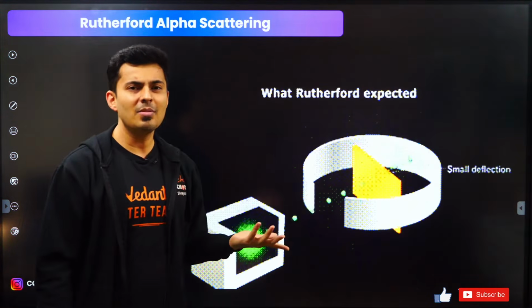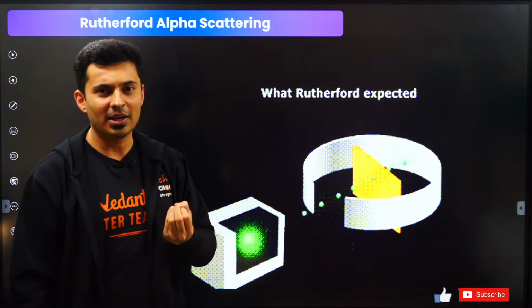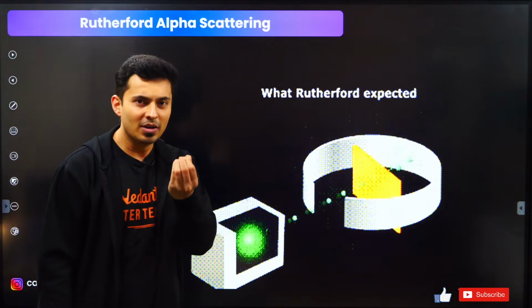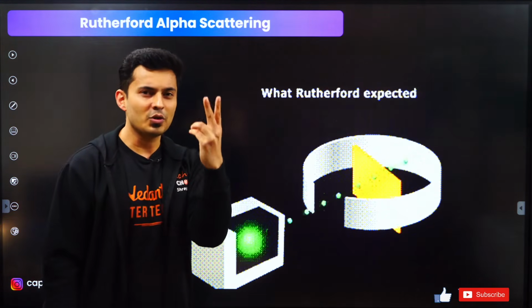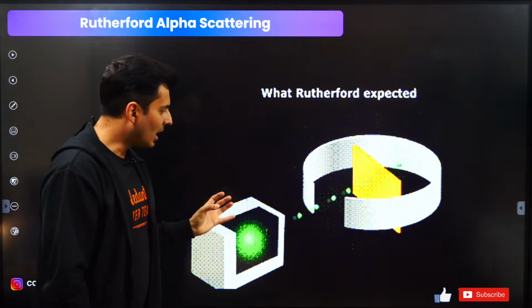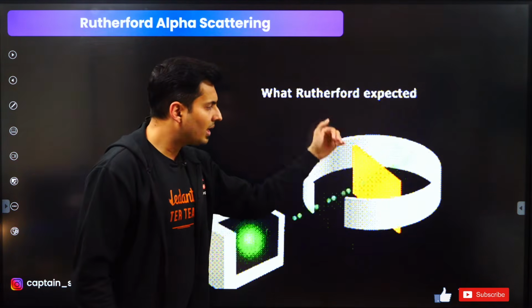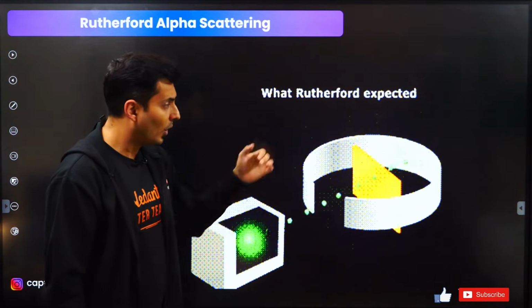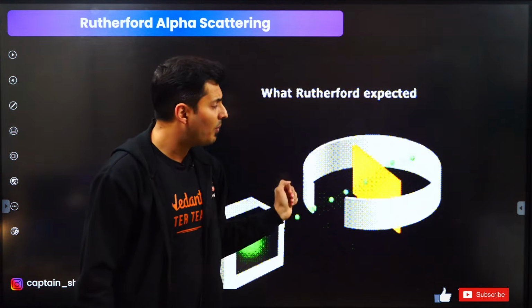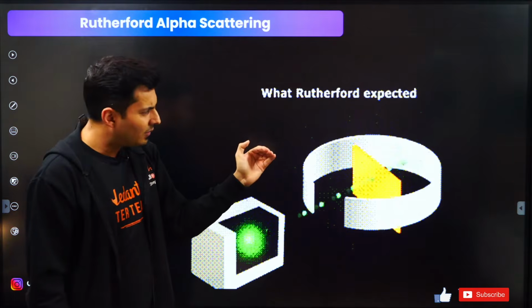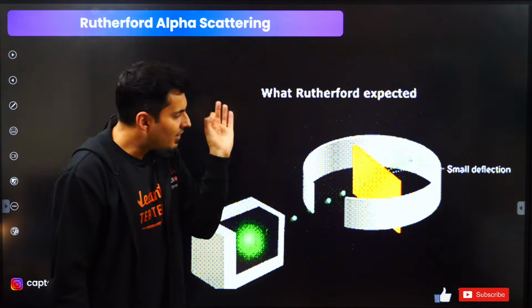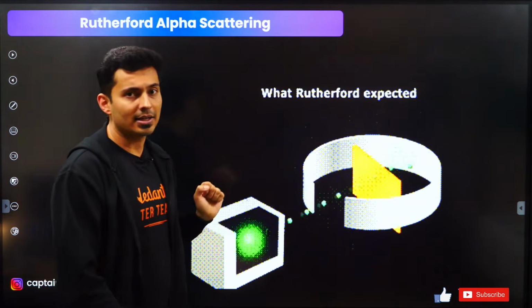Alpha particles are nothing but positively charged particles. It's helium nucleus without the electrons, so 2 protons and 2 neutrons. Now, when these positive particles, that's alpha particles, are bombarded on the gold foil, it was found most of them pass through the sheet. Very few get deflected by small angles, very few get deflected by a very large angle.